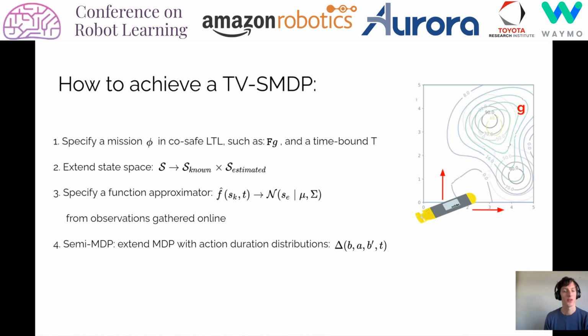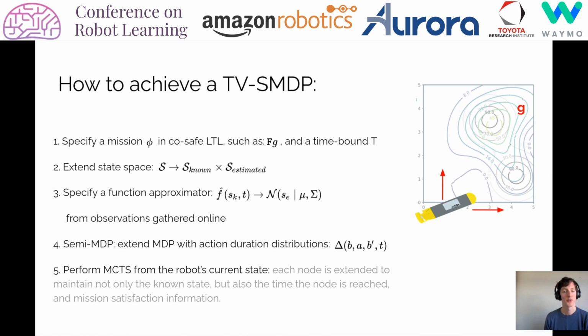This now is dependent on the time-varying belief distribution over the latent state features. Finally, we perform MCTS from the robot's current state, where each search node is extended to maintain not only the known state, but also the time the node is reached during planning and the mission satisfaction information.